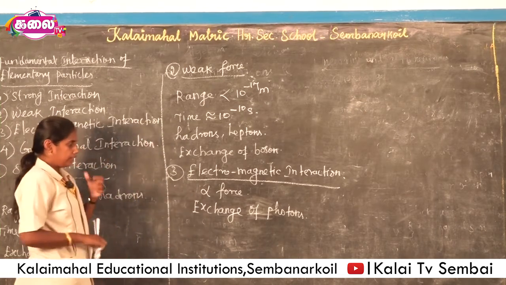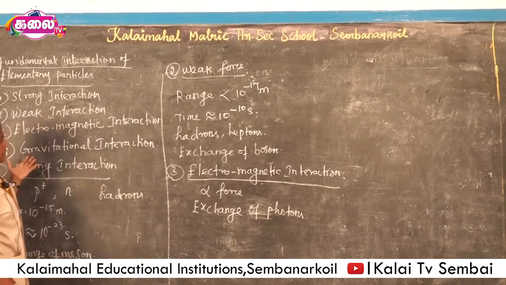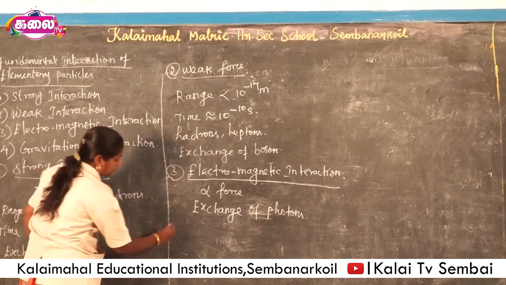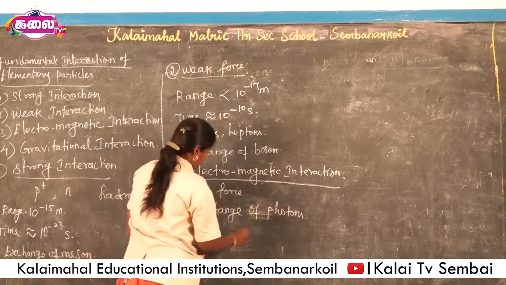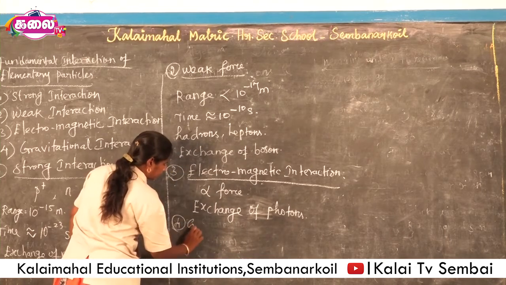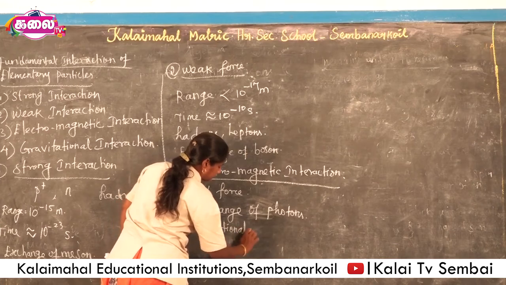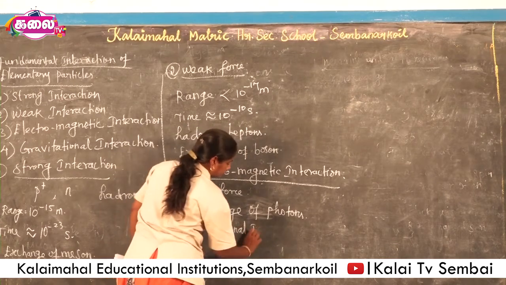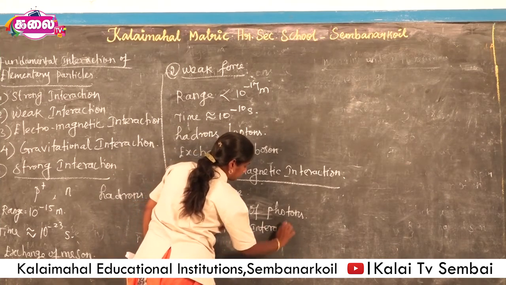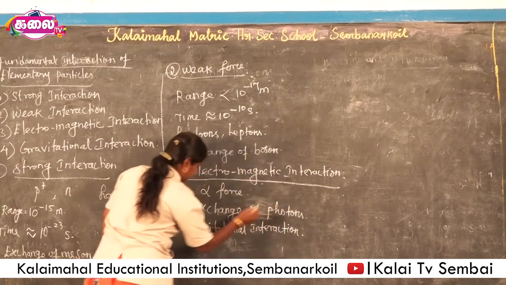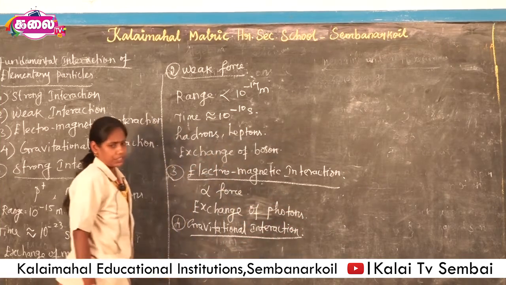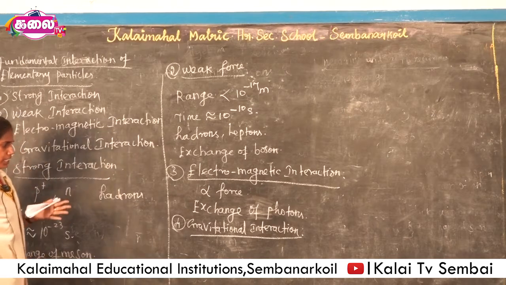Okay. Then we have the gravitational interaction. We all know about gravity.